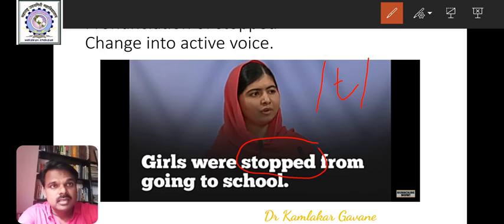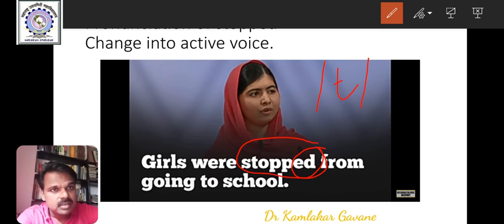Right? This ed suffix in past tense we add to the main verbs. Played, stopped. See, played or wanted. Take example of these three verbs: want, wanted, play, played, and stop, stopped.